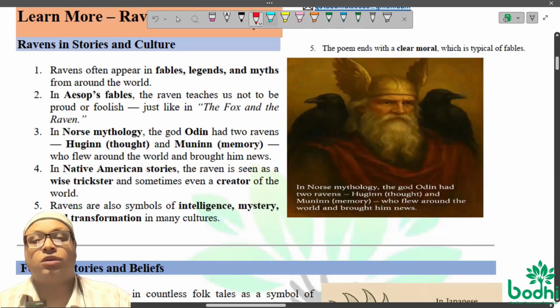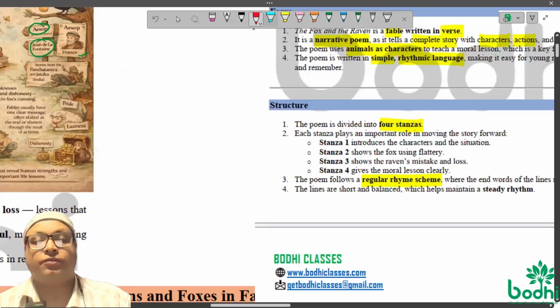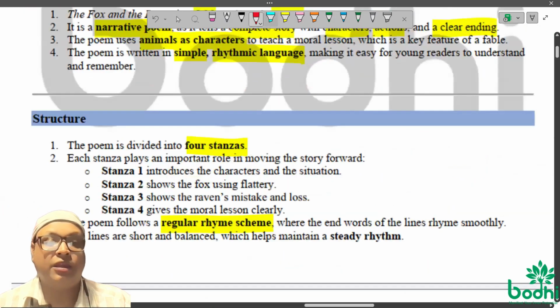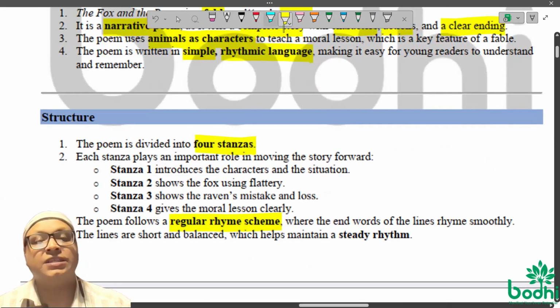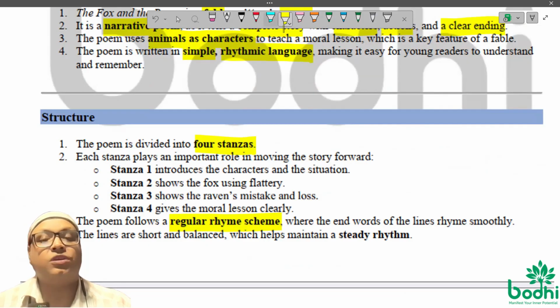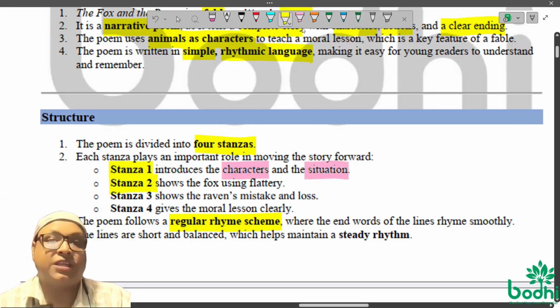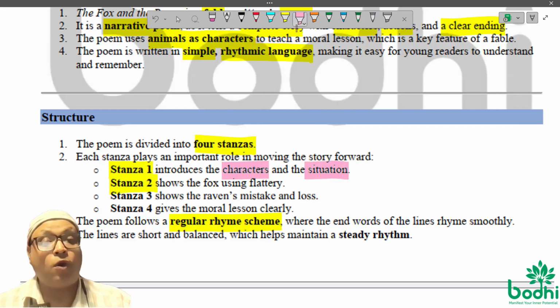So let's talk in detail about the form and structure. You need to understand this particular poem has 4 stanzas, and the 4 stanzas talk about 4 different parts of the story. What does the first stanza talk about? The first stanza talks about the introduction of the characters and the situation. Second stanza, what does the second stanza tell? The second stanza tells about the fox who is using flattery.